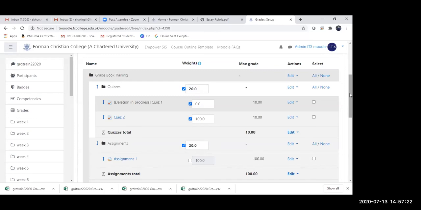So, for example, you're saying there are 3 quizzes that we have created. Out of these 3 quizzes, the Moodle gradebook should pick up whichever quiz, quiz 1, quiz 2 or quiz 3, in which the student has scored the maximum grade. So it can be quiz 1, quiz 2, or quiz 3 for any particular student. And for the next student, it can be quiz 2, and after that quiz 1.